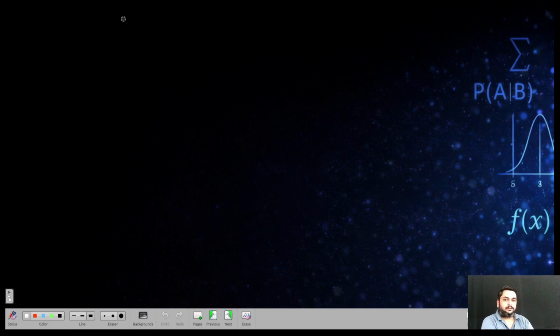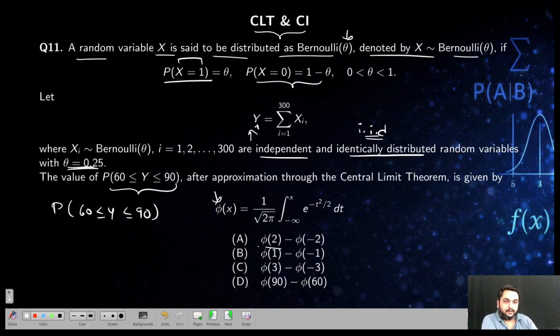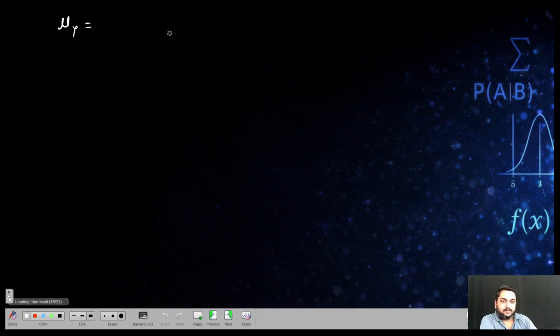Find your mu and sigma, that is the mean as well as the standard deviation. For Bernoulli, you already know the mean of Y. So mu Y is equal to n p, that is theta here, with n equal to 300 and probability 0.25. This will be 75.